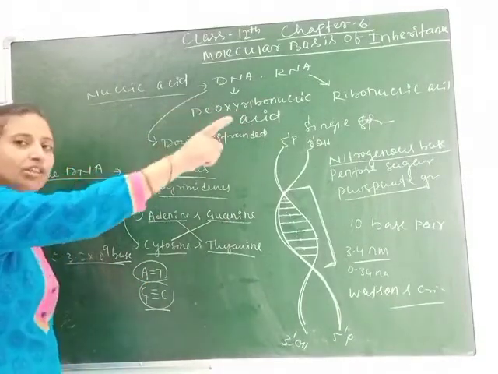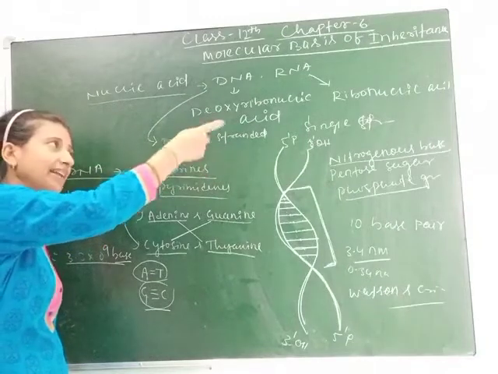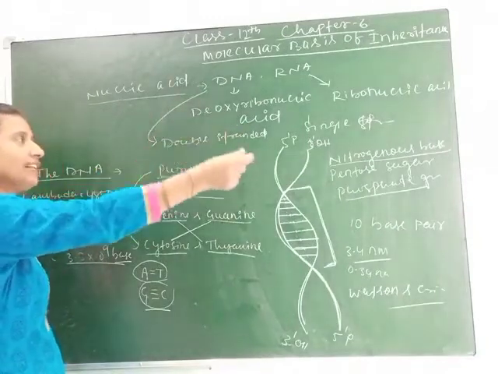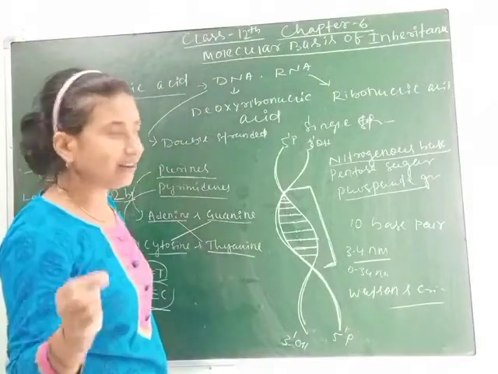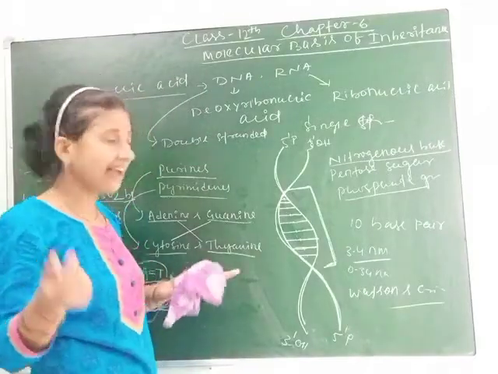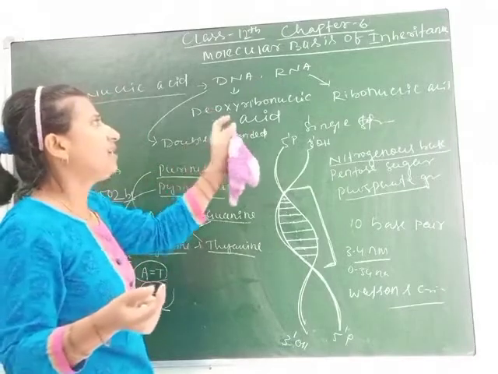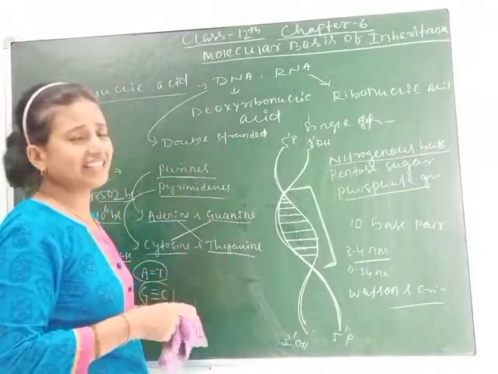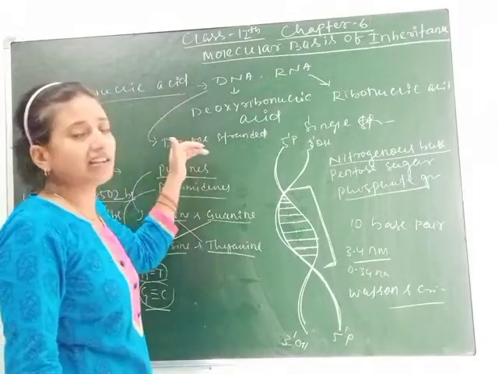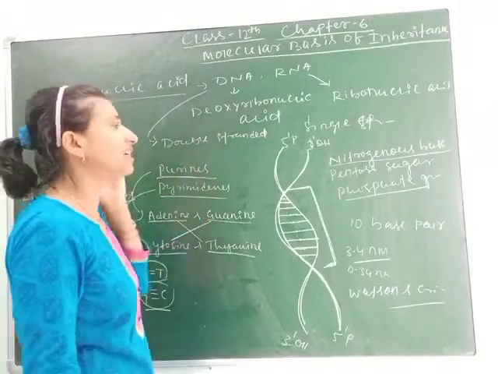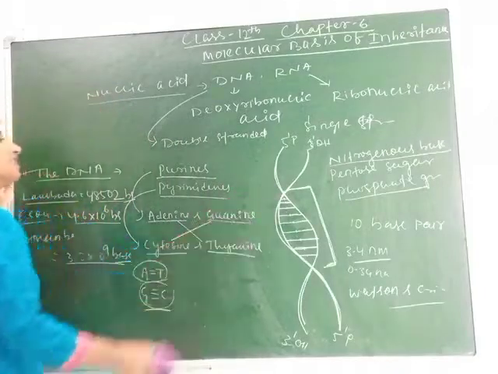DNA and RNA both act as genetic material. The majority of organisms contain DNA as their genetic carrier, whereas some organisms contain RNA as their genetic material, like some viruses. DNA exists as double stranded and RNA as single stranded. This is the structure of DNA.